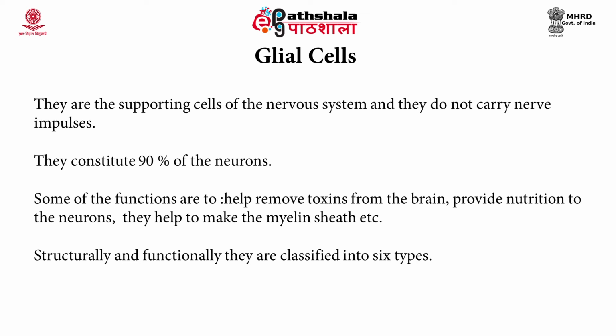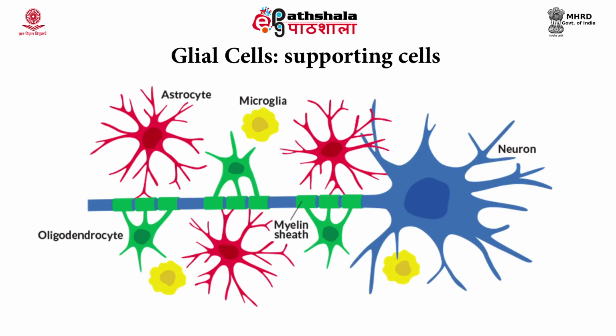If we look at the different kinds of glial cells, we see that there are 6 types. There are 4 types which are seen in the central nervous system, and 2 types which are seen in the peripheral nervous system. There are astrocytes, microglial cells, ependymal cells and oligodendrocytes in the central nervous system, and there are satellite cells and the Schwann cells in the PNS. Now, they have different functions.